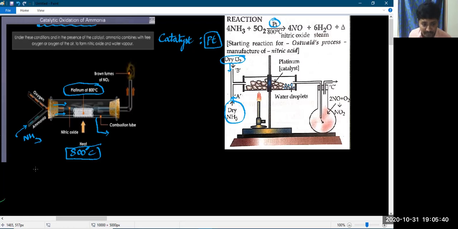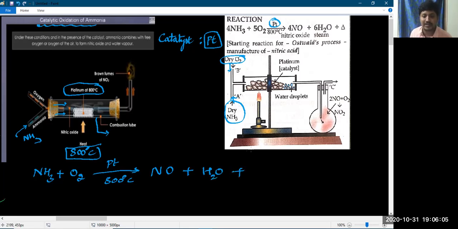That is, ammonia and oxygen, in the presence of the platinum catalyst at around 800 degrees centigrade, both reactants break their original bonds and make new bonds to form nitric oxide and water vapor.